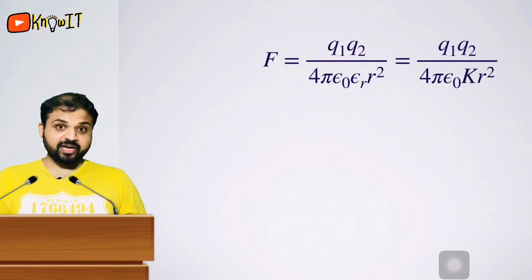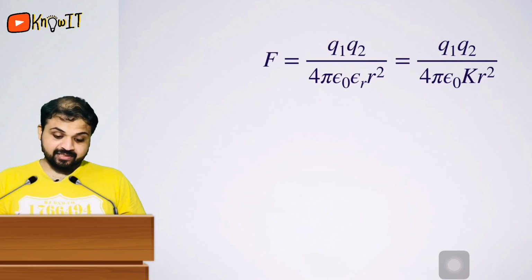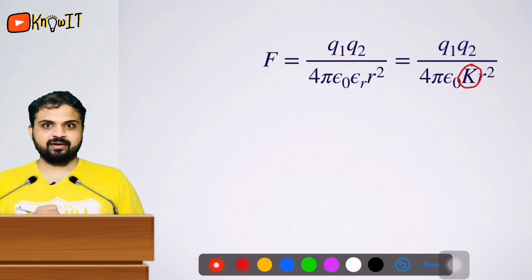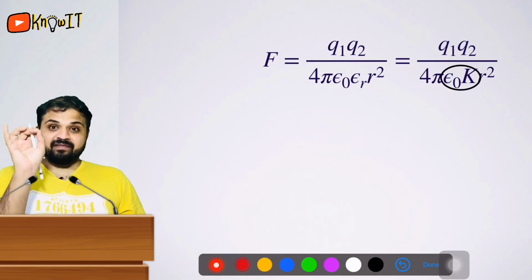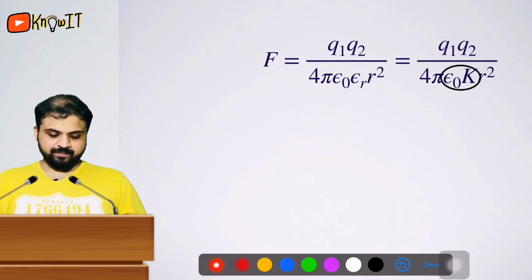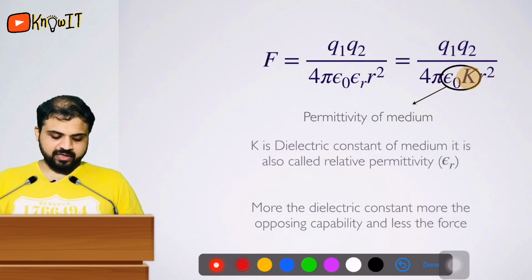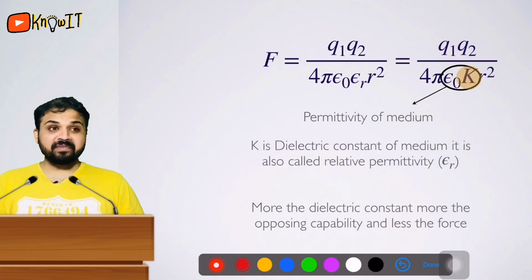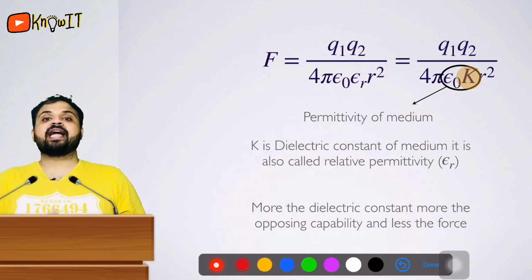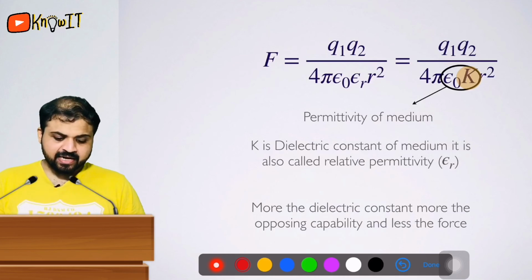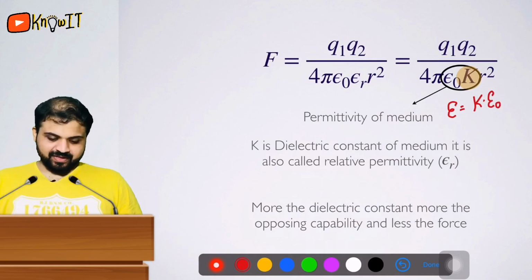Now guys, we are talking about a medium. What happens if you replace this vacuum with water molecules? Guys, these water molecules have their own dielectric constant. Okay, let me show you. Now this epsilon naught into K is the permittivity of the medium, the permittivity of water. This K is called the dielectric constant. Dielectric constant is just a ratio of how many times the permittivity of water is more compared to that of vacuum. We already saw that permittivity of medium is nothing but K times permittivity of vacuum, right?